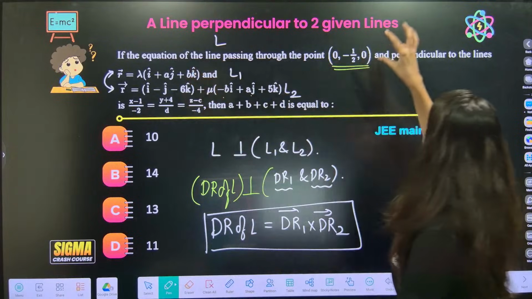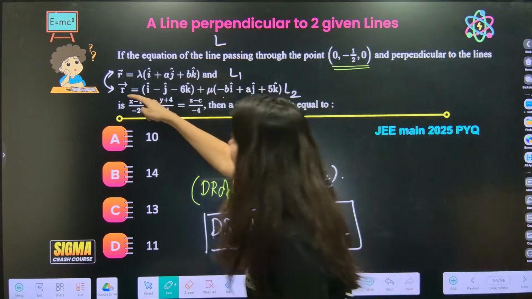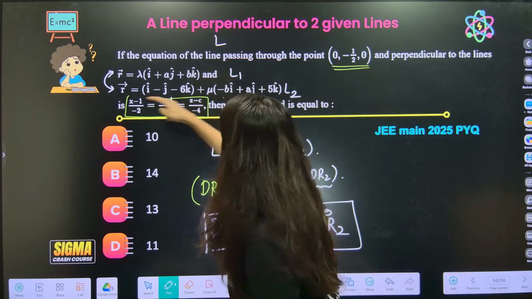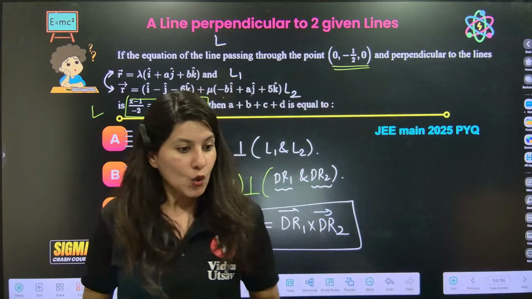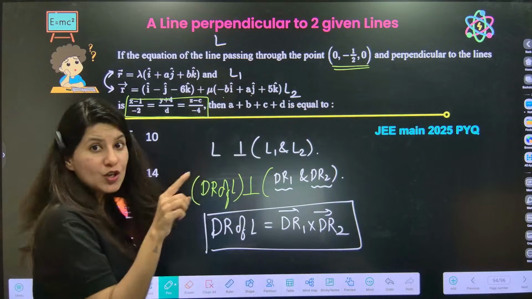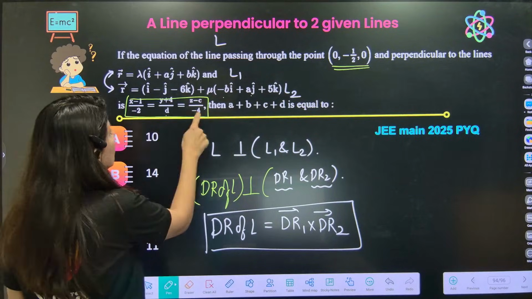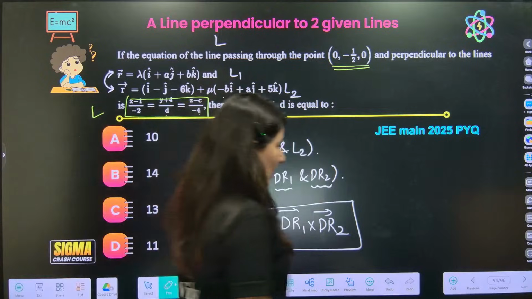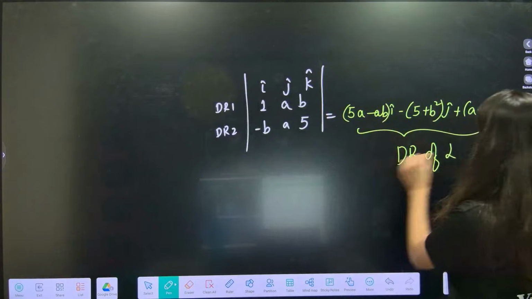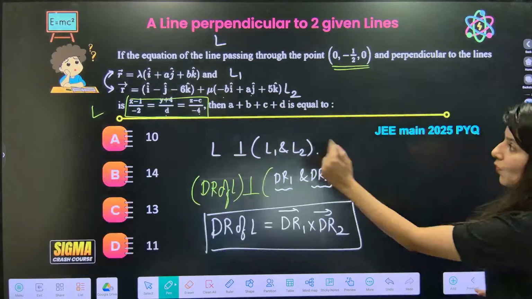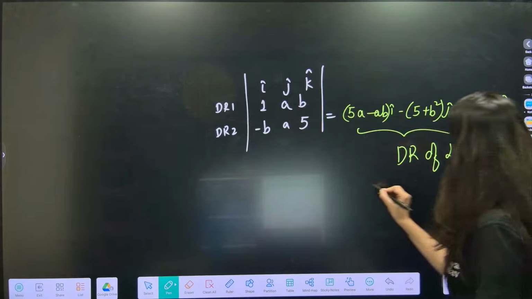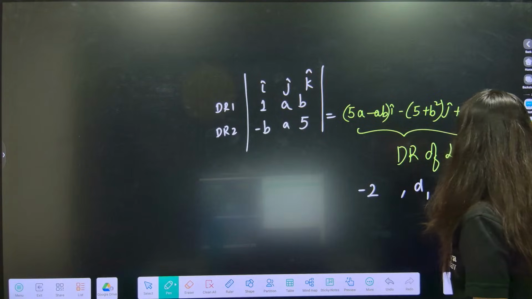Now tell me one thing. The equation of the line passing through this is my line L. Don't you think the equation of line L is given? Correct? This is my line L whose direction ratio is -2, d and -4. That means the direction ratio I have calculated is this, and what is given? -2, d and -4.